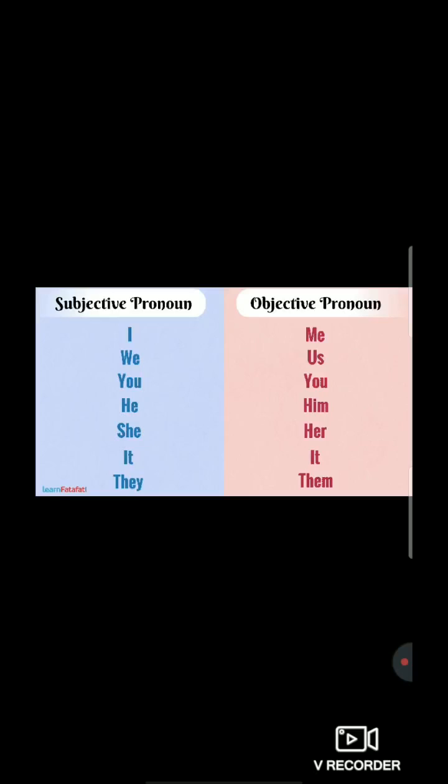Here the subject pronouns are I, we, you, he, she, it, they. This is the subjective pronoun. And the objective pronouns are me, us, you, him, her, it and them.